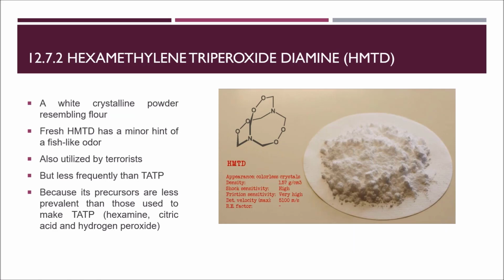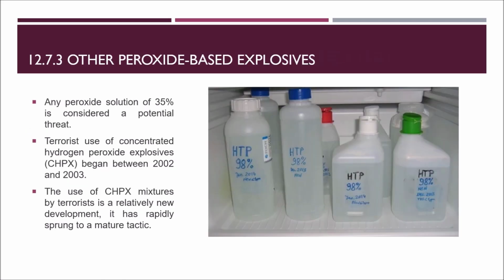HMTD, which is also known as hexamethylene triperoxide diamine, is a white crystalline powder resembling flour, as you can see in the picture here, with a minor hint of fish-like odor. It is also used by terrorists, but less frequently than TATP. For other peroxide-based explosives, terrorists have started to use them from the years 2002 to 2003.